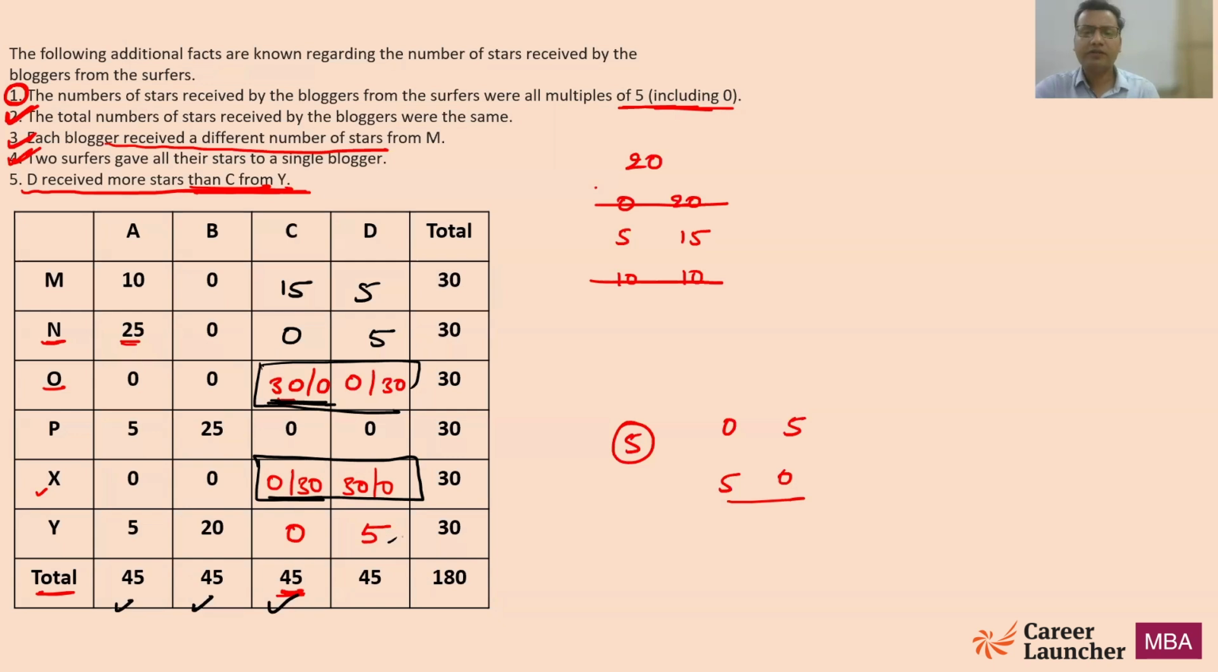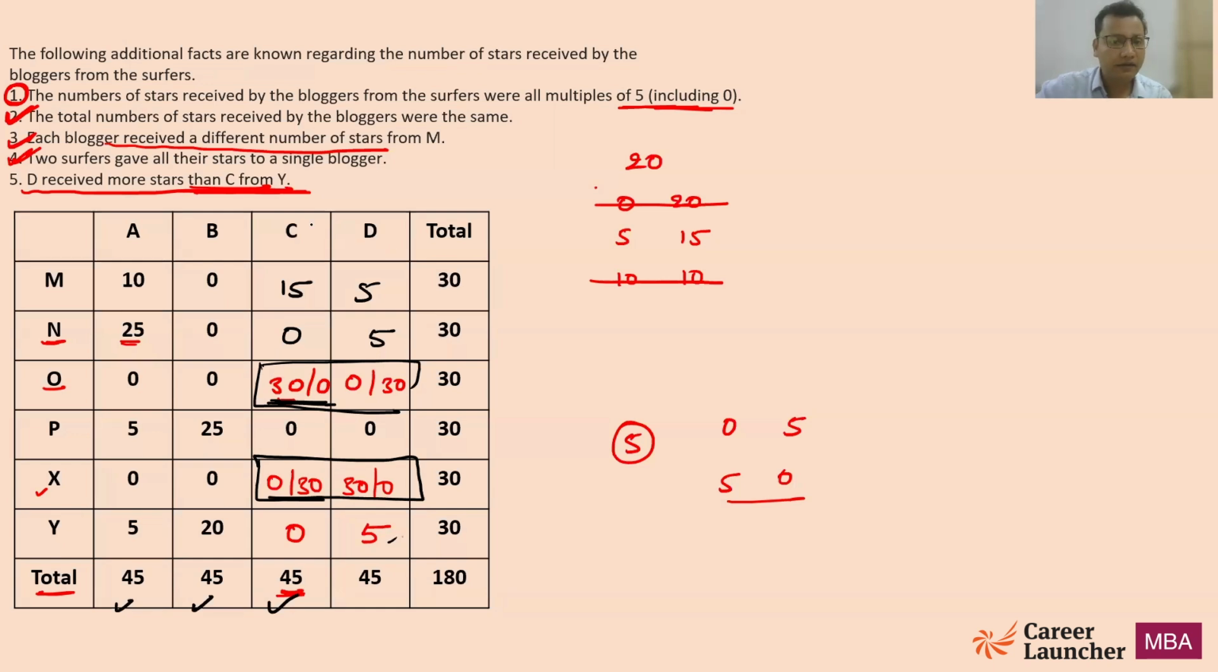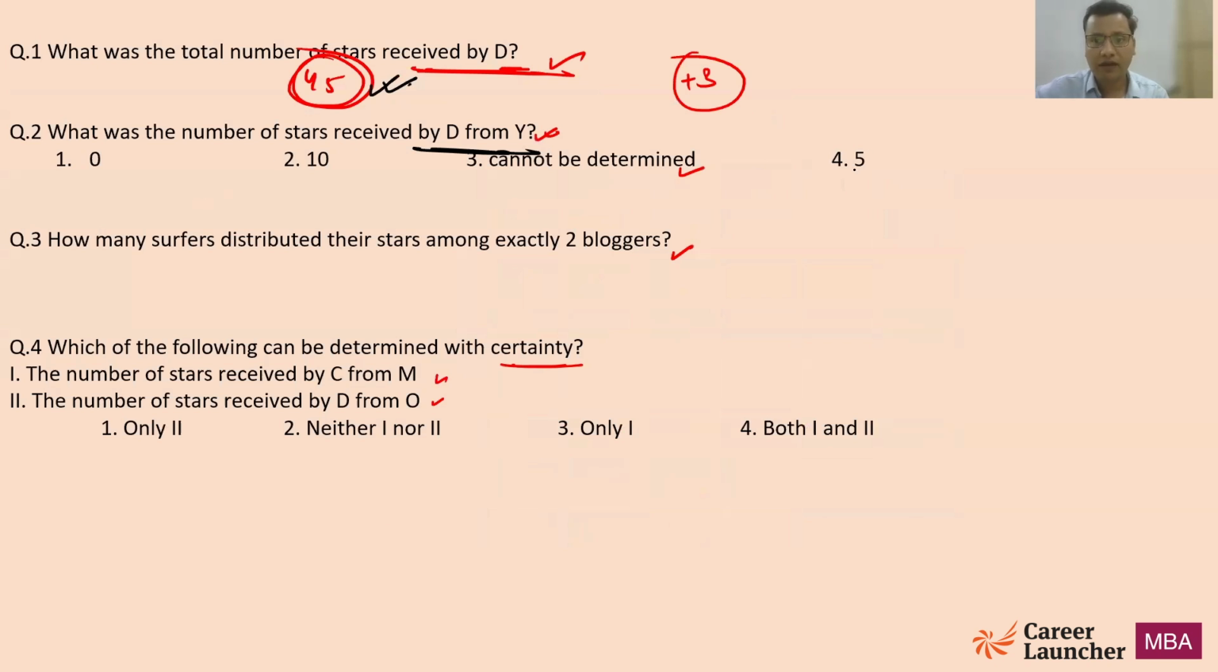Now, quickly look at the questions. I'm pretty sure that we will be able to solve the questions using the data that we have as of now. The first question, we have already done. Now look at the second question. What is the number of stars received by D from Y? D received 5 stars from Y, right? So the answer is 5. 5 is the correct answer.